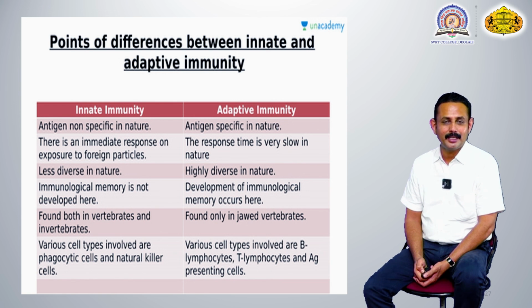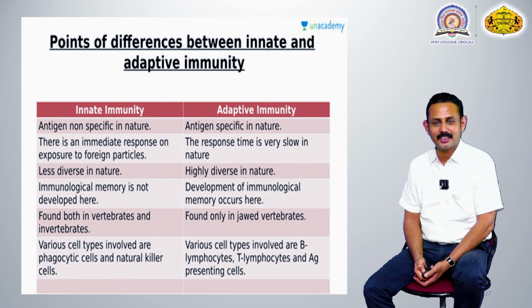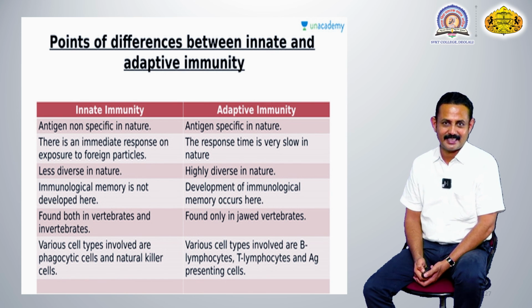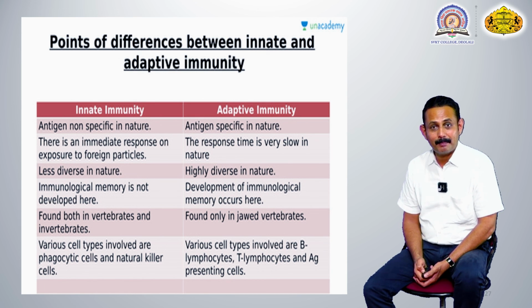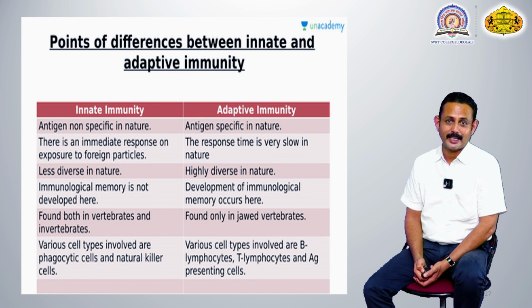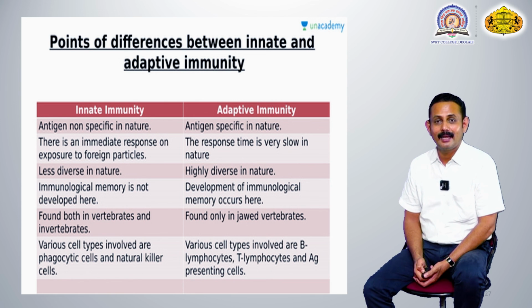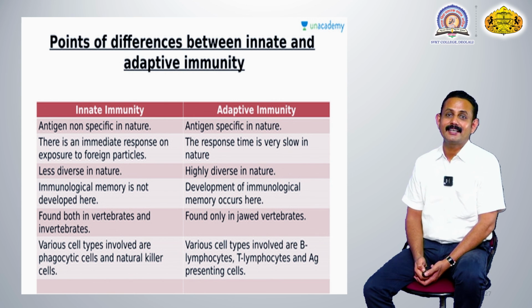In innate immunity, there is no storage of the immune response as immunological memory. That's why if the antigen re-enters, the innate immunity comes into action again and acts against it. But in adaptive immunity, immunological memory is produced. That's why that individual gets lifelong protection against that same type of antigen.